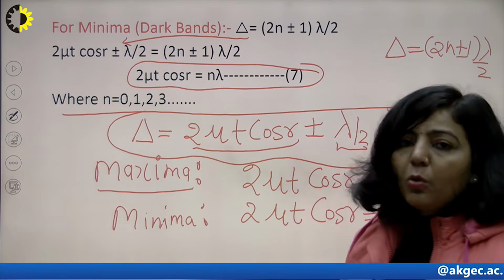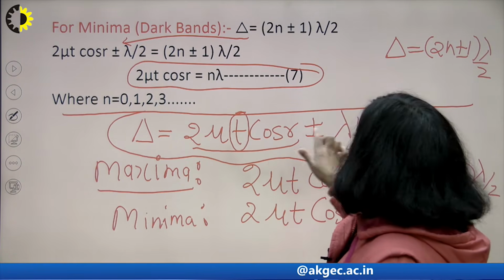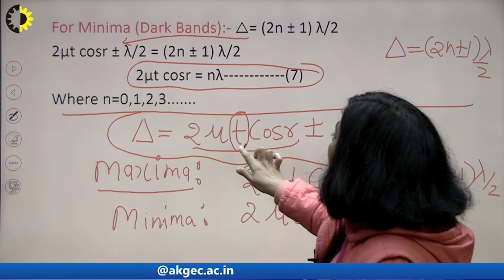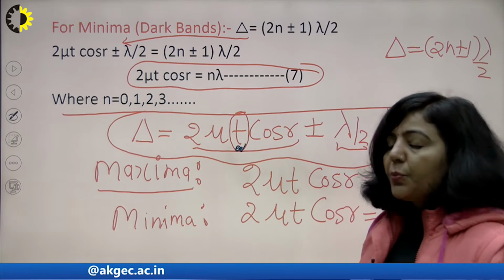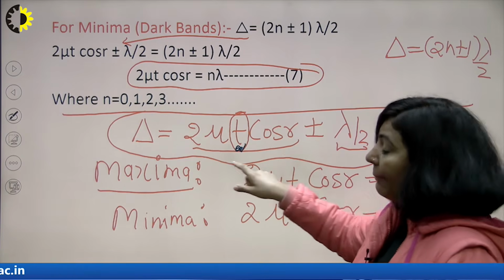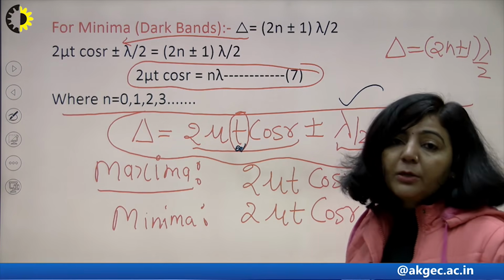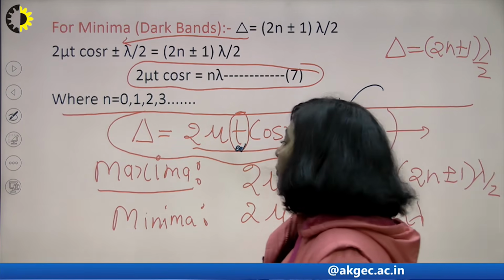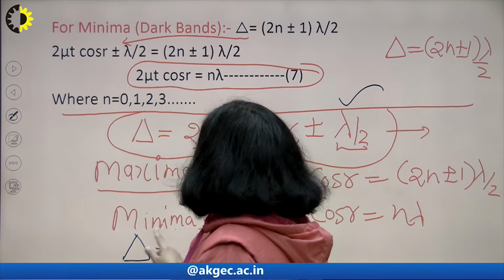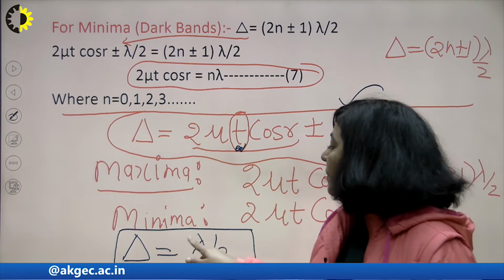If t is very small with respect to lambda, it means this first factor is very small, so it can be neglected with respect to the second factor, lambda by 2. So for an excessively thin film, delta will be equal to lambda by 2, plus minus lambda by 2.